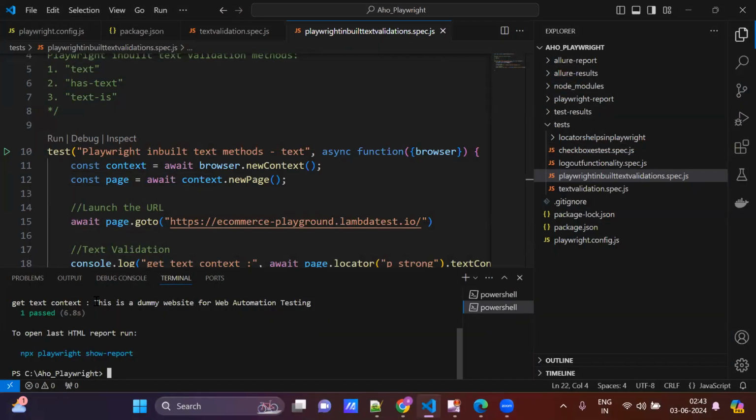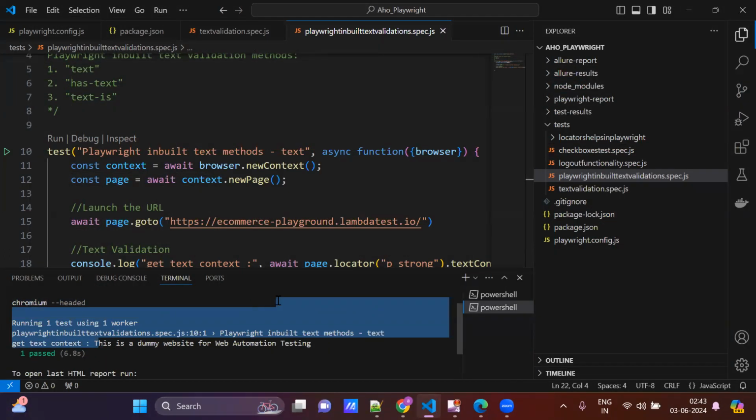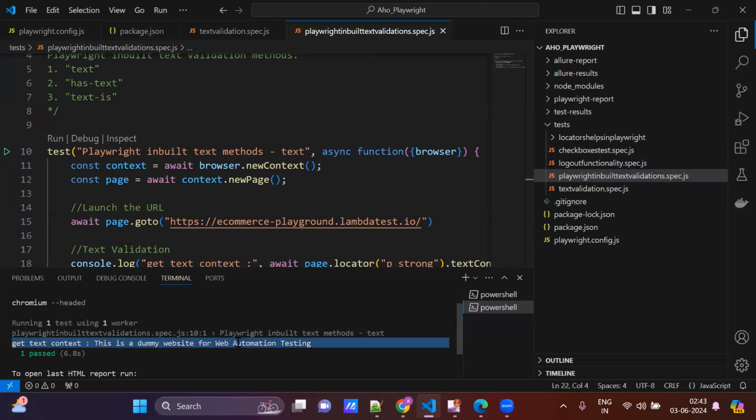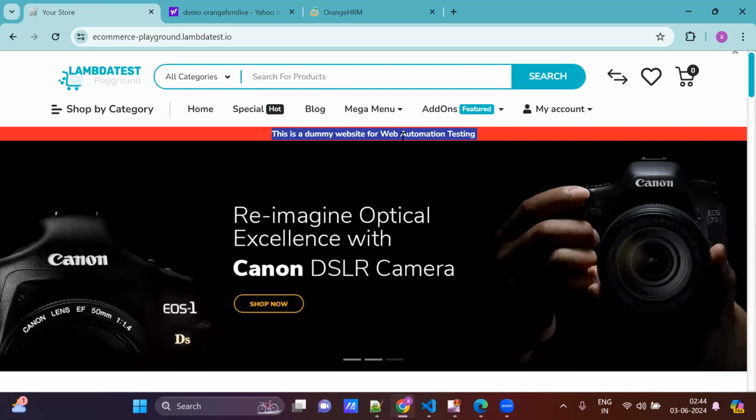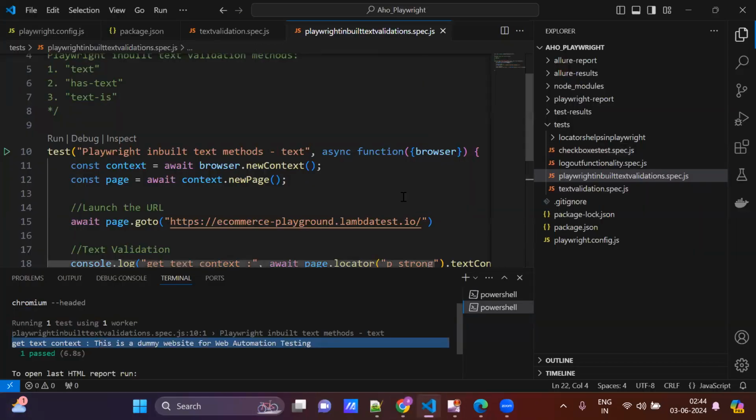So it is printing correctly. This is a dummy website for web automation testing. We are printing the correct text only.